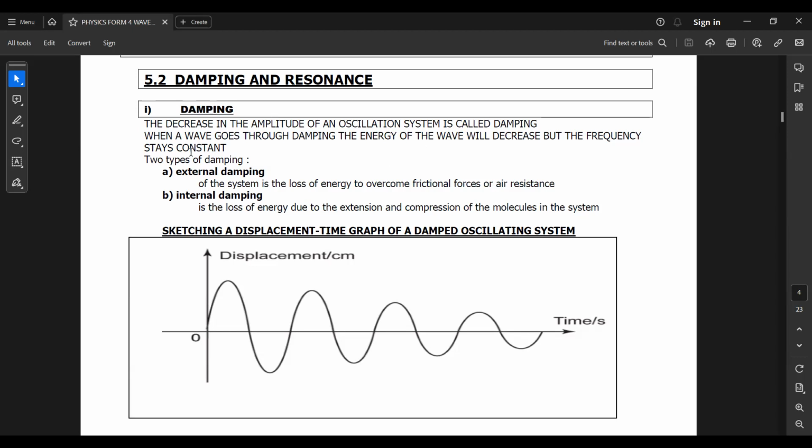Any questions? These are the ideas. So we have damping, internal damping and external damping. If you see the graph, the amplitude is decreasing. Any wave that undergoes damping, its amplitude will decrease. The wave becomes weaker eventually.